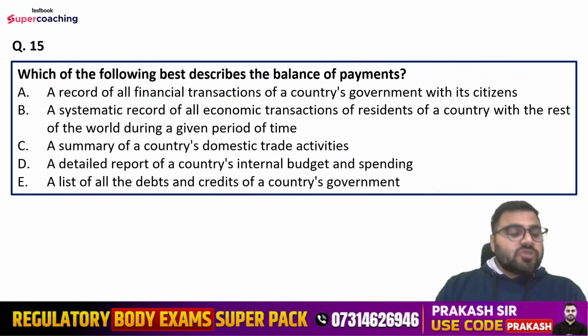Got it? Question number 15th is, which of the following best describes the balance of payments? Options are a record of all financial transactions of a country's government with its citizens, a systematic record of all economic transactions of residents of a country with the rest of the world during a given period of time, a summary of a country's domestic trade activities, a detailed report of a country's internal budget and spending, or a list of all the debts and credits of a country's government. Tell me guys, what do you think? What can be the perfect description of the balance of payment?